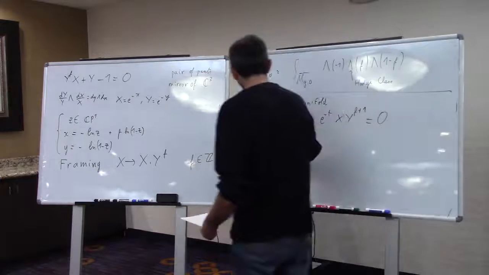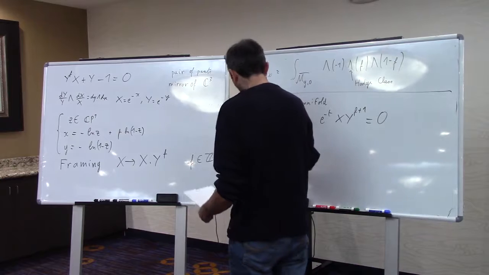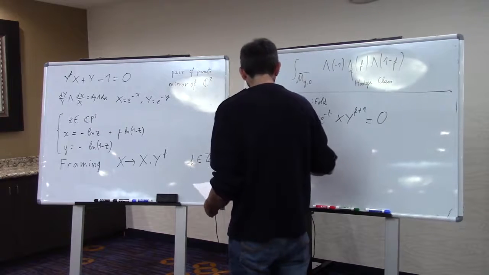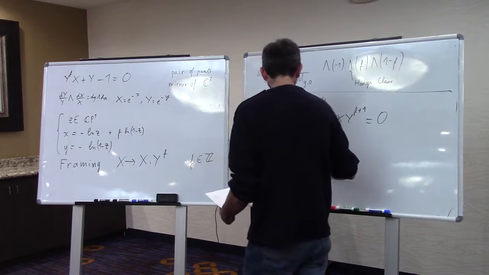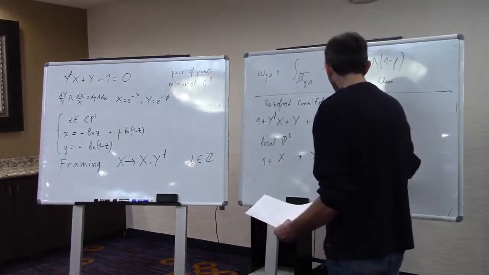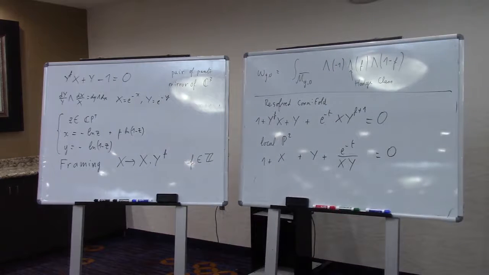Another example is local P2. The curve is also, this one I'm sure was written by Denis: 1 plus y plus e to the minus t over xy equals 0. This one is a genus 0 curve. This one is a genus 1 curve. But you could have any genus, it doesn't matter.